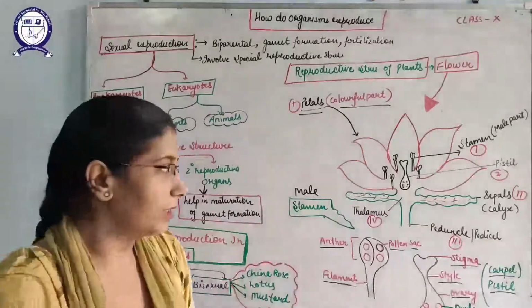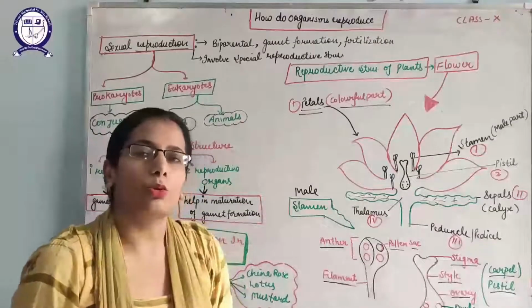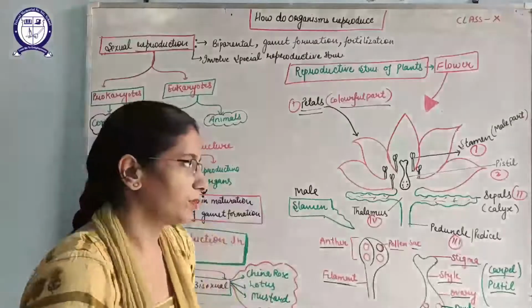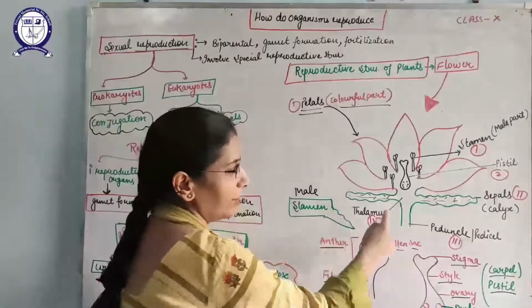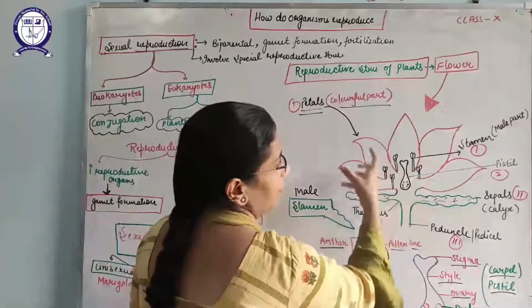Why are these green in color? Sepals provide protection to the flower in bud condition. And third is the thalamus. This broad structure is known as the thalamus, which will hold the flower.